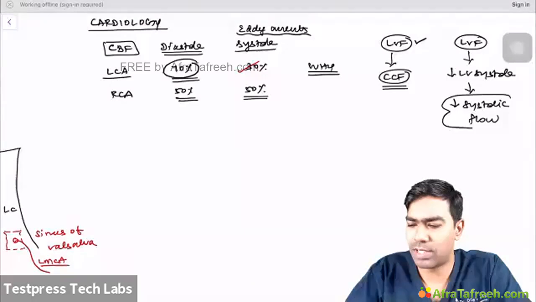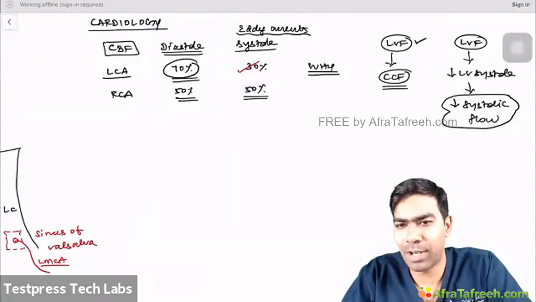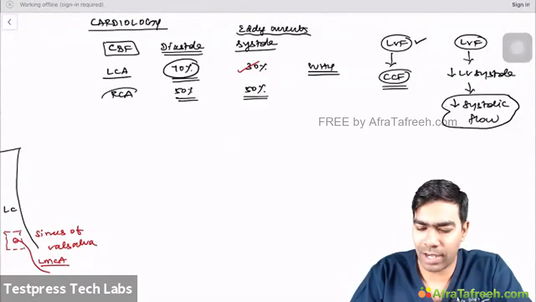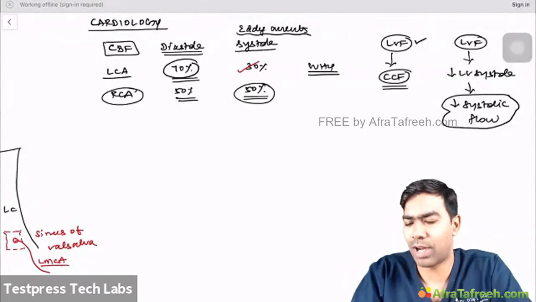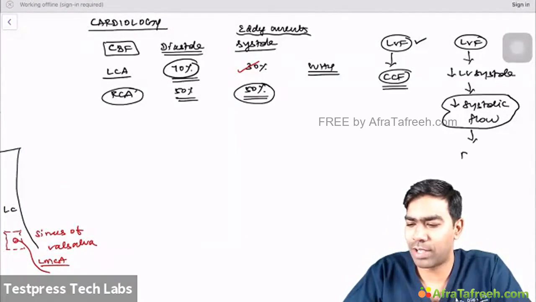If they reduce the systolic flow, the most important vessel that is dependent on systole and diastole equally is the right coronary artery, and you are going to affect the right coronary artery to a great deal, because there is going to be reduced systolic flow. And now you are going to result in right ventricular failure as well.